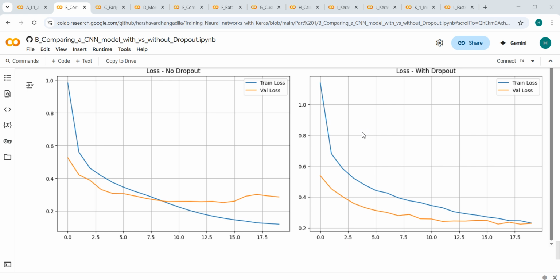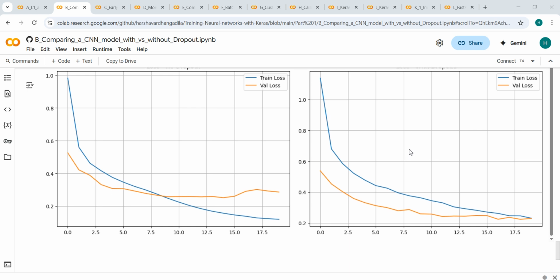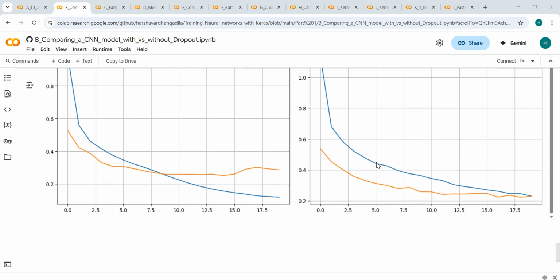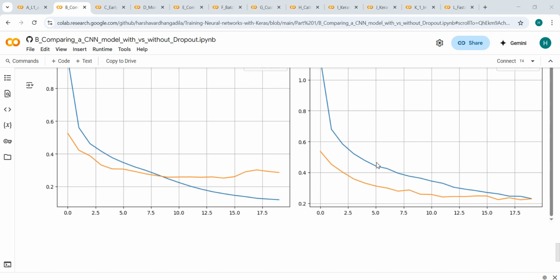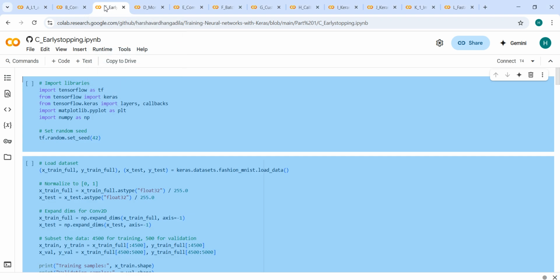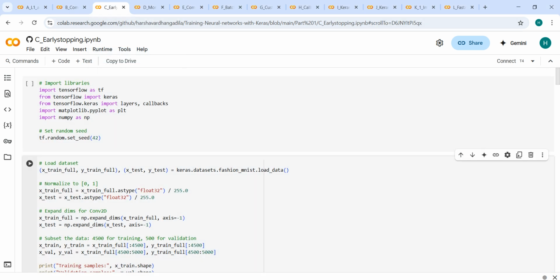And loss with dropout, we can see that there is higher training loss as expected, but validation loss stays low and stable. So here we can see that dropout reduces overfitting by preventing co-adaptation between neurons. It forces the model to learn redundant, robust representations. That's it about this with and without dropout comparison of CNN models. Next, moving on to early stopping in the CNN model.